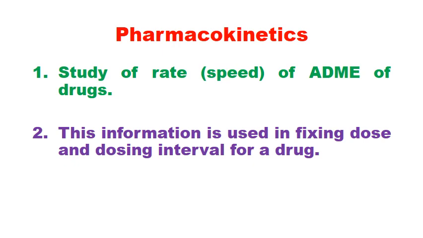So many times in the viva voce examination, there will be a question, what is the use of studying biopharmaceutics? What is the use of studying pharmacokinetics? You must be able to tell very clearly. Biopharmaceutics information is used for designing dosage forms, as I told you in the example of insulin injection. Similarly, what is the use of pharmacokinetics? Pharmacokinetics is used to fix the dose and dosing interval for a drug. So you must be very, very clear in your answers for biopharmaceutics use and pharmacokinetics use.